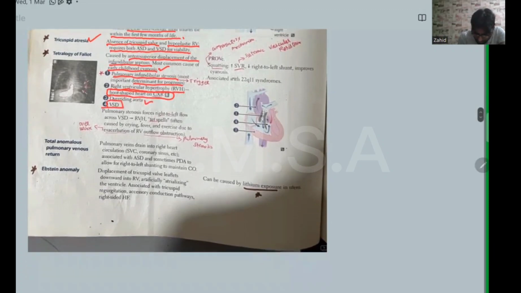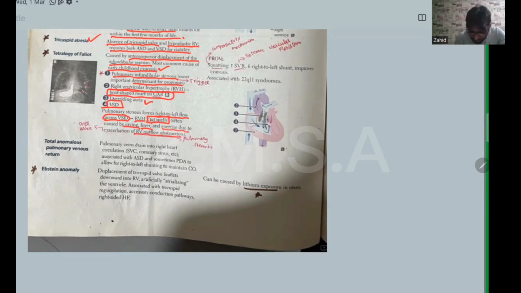Pulmonary stenosis forces right to left shunt flow across the VSD, causing right ventricle hypertrophy. Tet spell: episodic cyanosis of the skin, often caused by crying, fever, exercise due to exacerbation of right ventricle outflow obstruction.